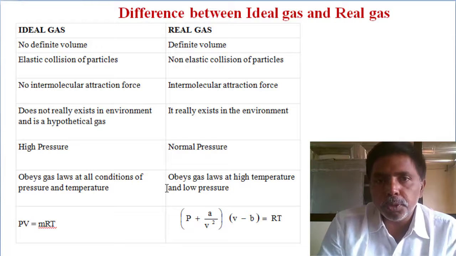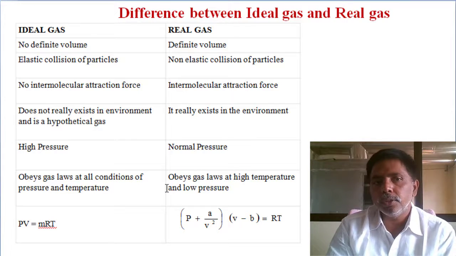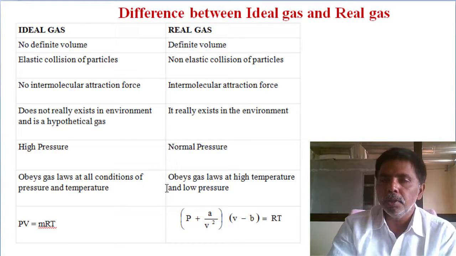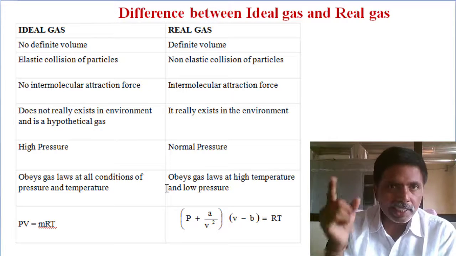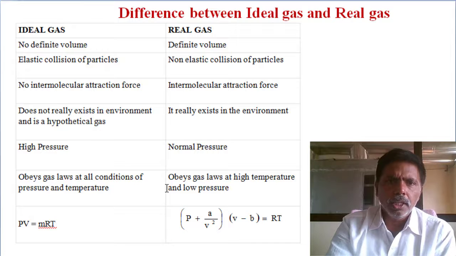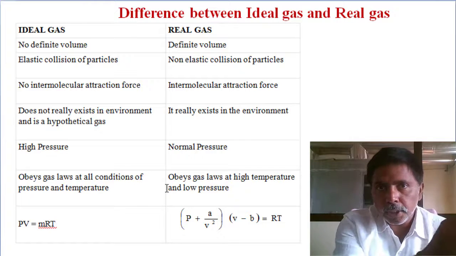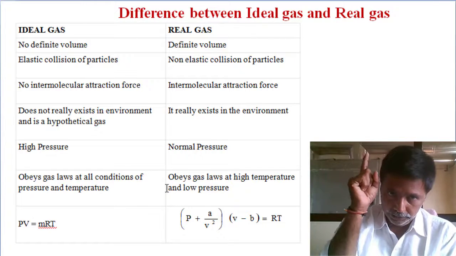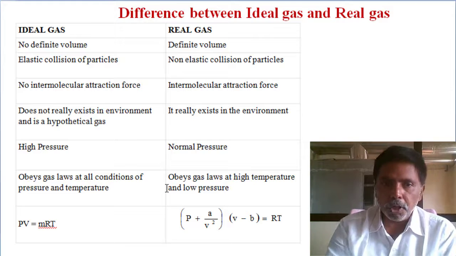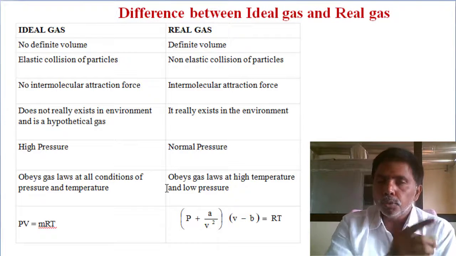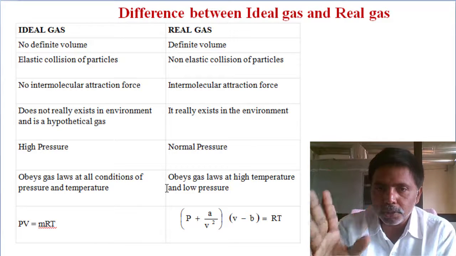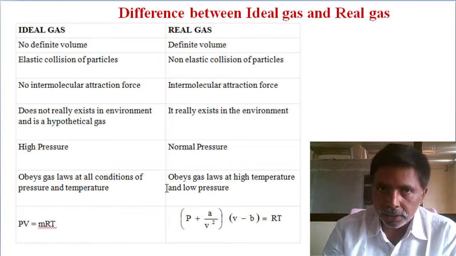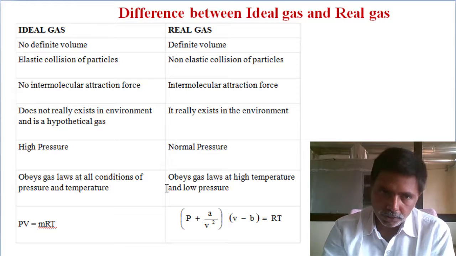The main differences between the ideal gas and real gas: ideal has no definite volume, real has definite volume. I already mentioned ideal means elastic collisions, real has no elastic collisions. Ideal means no intermolecular attraction, but real means intermolecular attraction is there. An ideal gas obeys the ideal gas law. A real gas does not obey the gas laws like Boyle's and Charles law.